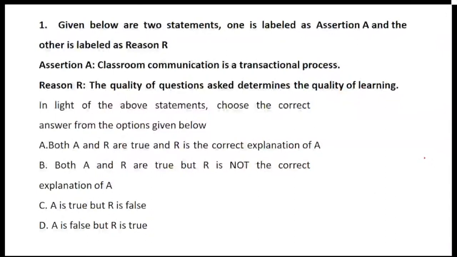The reason states that the quality of questions asked determines the quality of learning. We have taken one of these statements, but the entire question is not the same, we twisted the question. So in the light of the above statements, you need to decide which is right, which is wrong, and whether the reason is a correct explanation for the assertion.